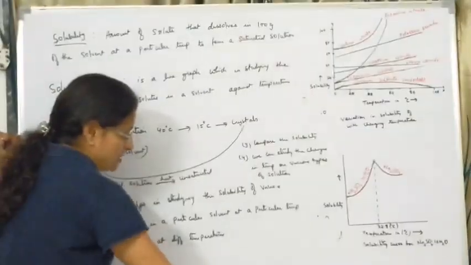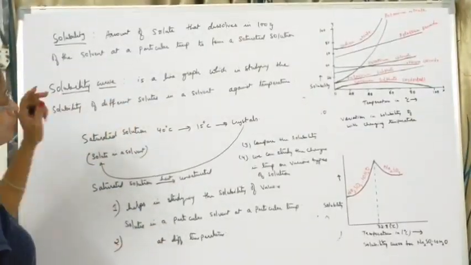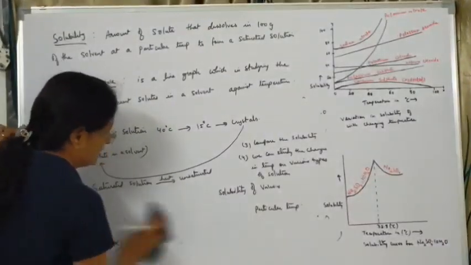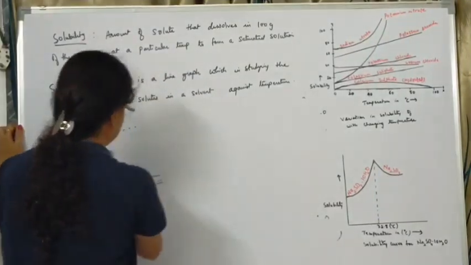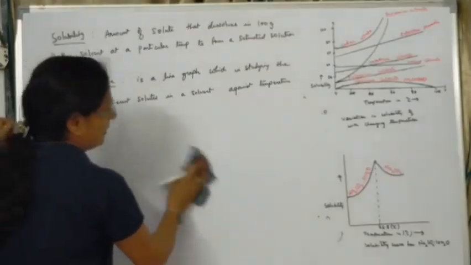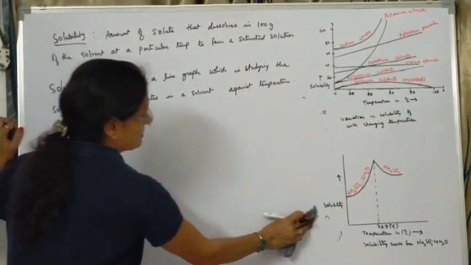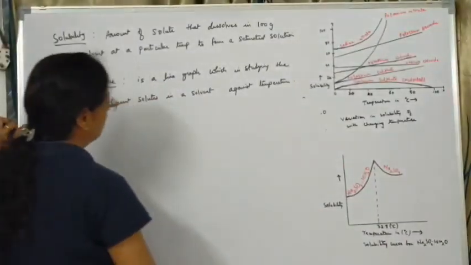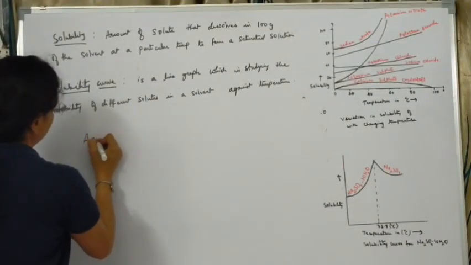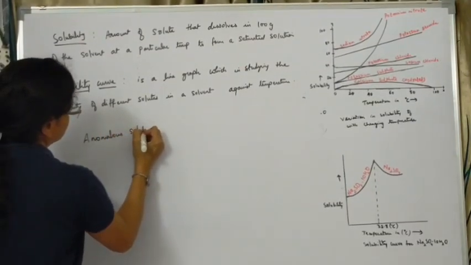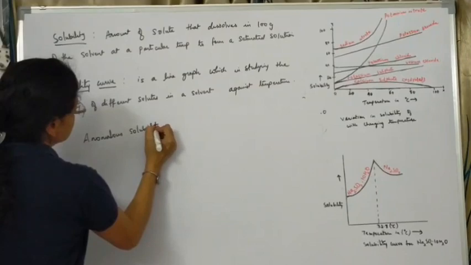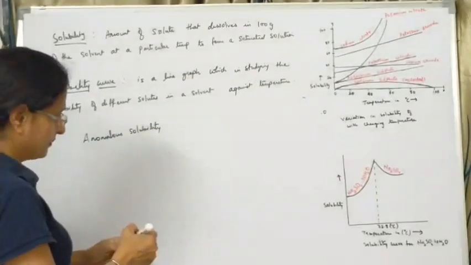Now usually, with the increase in temperature, the solubility also increases. But there are certain substances, certain salts, whose solubility increases when we heat them, but after a certain temperature, the solubility decreases. This type of solubility we call anomalous solubility. I'll give you an example, that is sodium sulfate decahydrate.